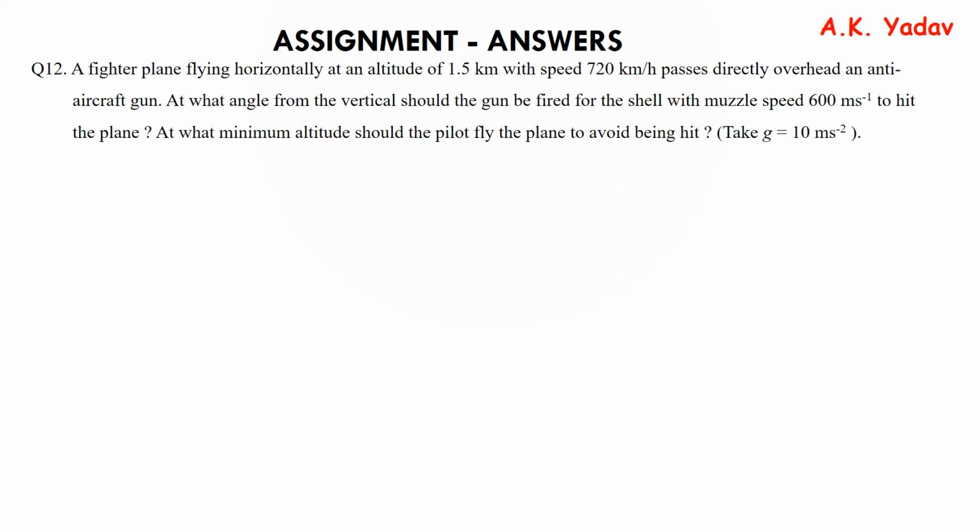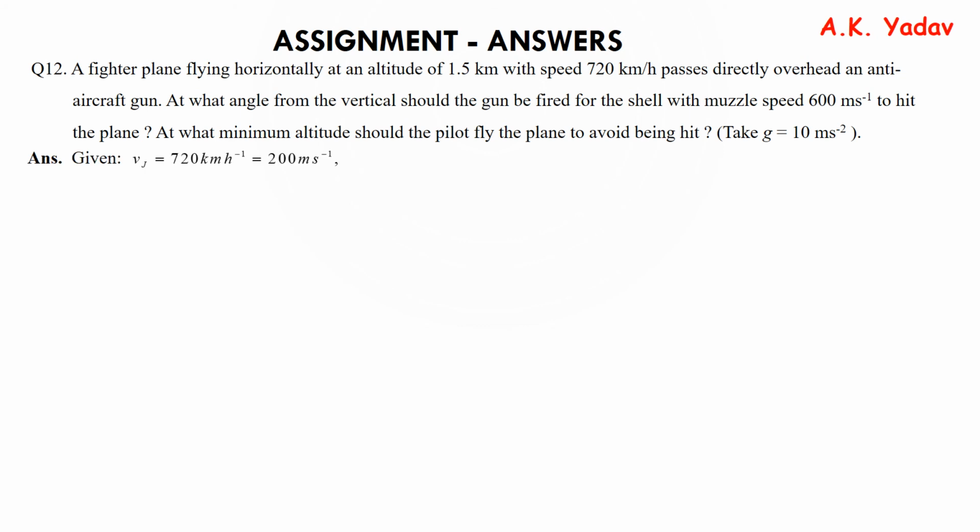Let's move to question number 12. A fighter plane flying horizontally at an altitude of 1.5 kilometers with speed 720 kilometers per hour passes directly overhead an anti-aircraft gun. At what angle from the vertical should the gun be fired for the shell with muzzle speed 600 meters per second to hit the plane? At what minimum altitude should the pilot fly the plane to avoid being hit? Take g equal to 10.